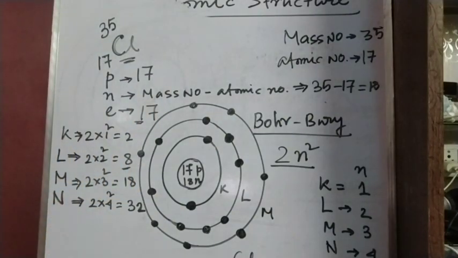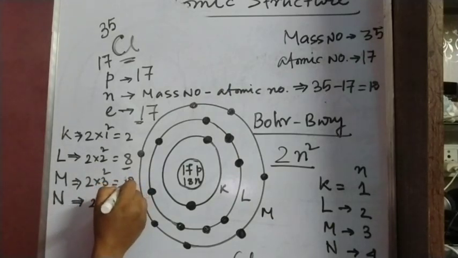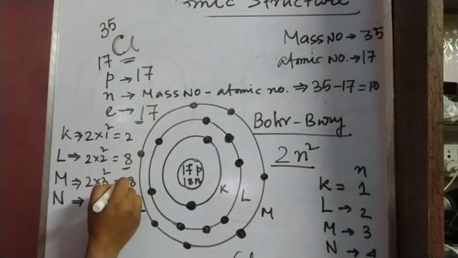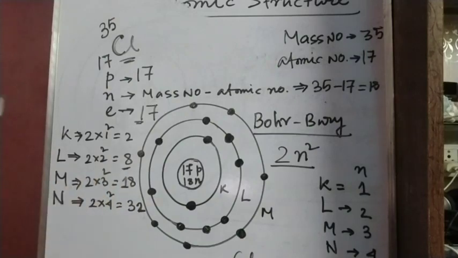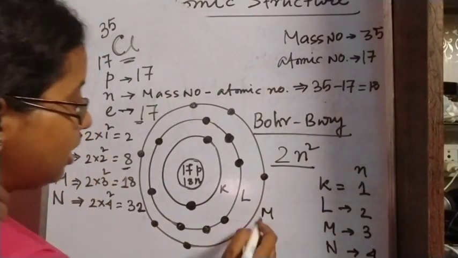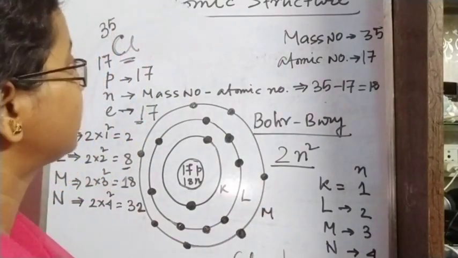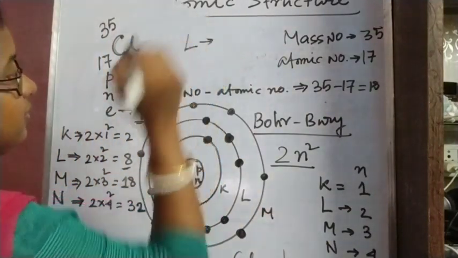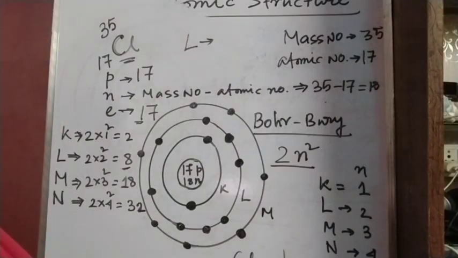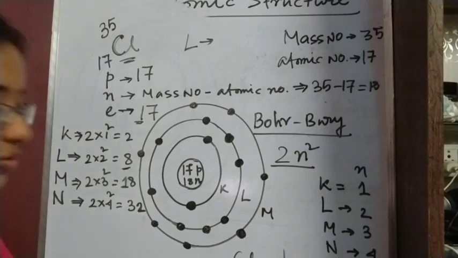Though in the M shell a maximum of 18 electrons can reside, if from the L shell onward they have 8 electrons in their orbit or shell, then that structure is a stable structure.